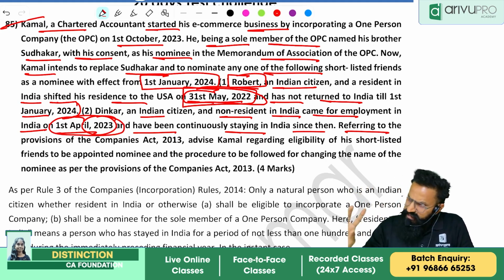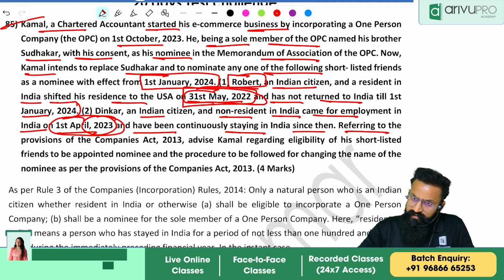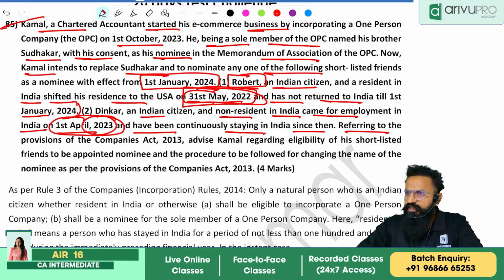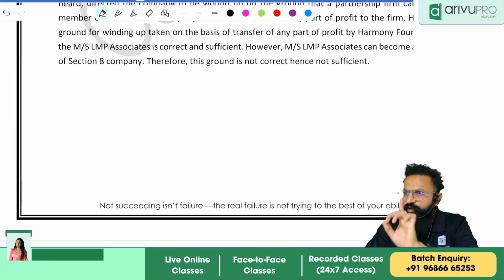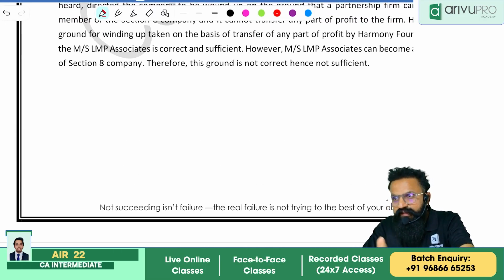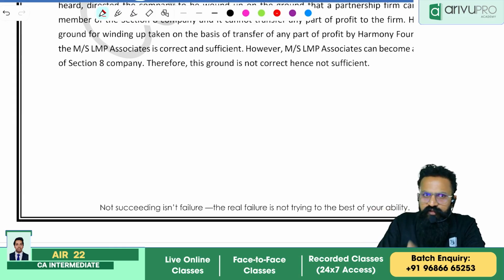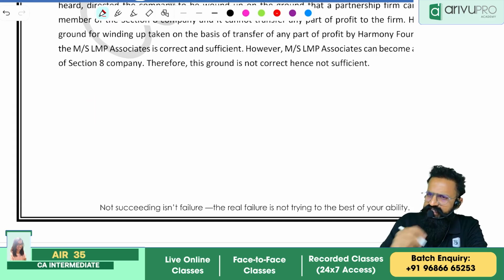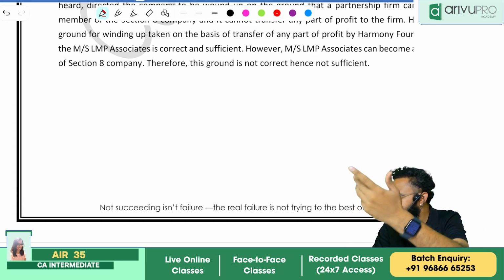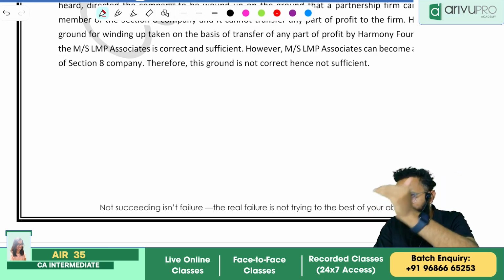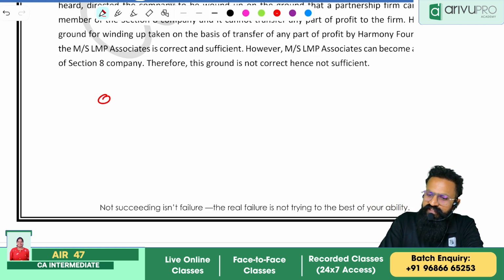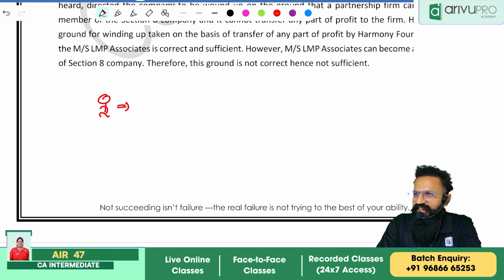Now what does that mean? Resident or otherwise. Now people, there are two types of people. Do you want me to explain in detail? Okay, there are two types of people. One is, say for example, I will give you an example of anyone who travels. Let us imagine there is a person, we'll take an example of Shashi sir.